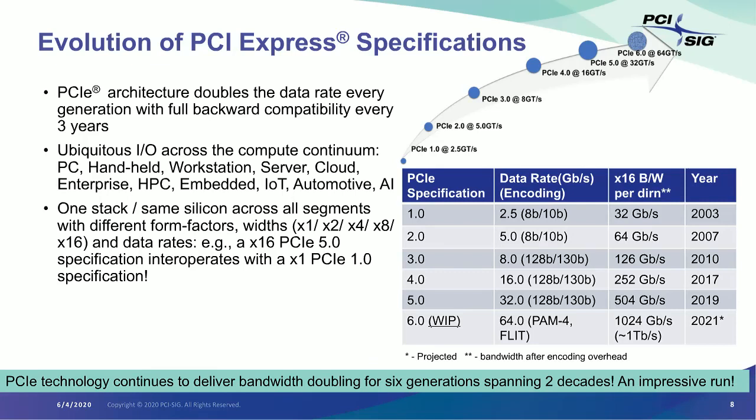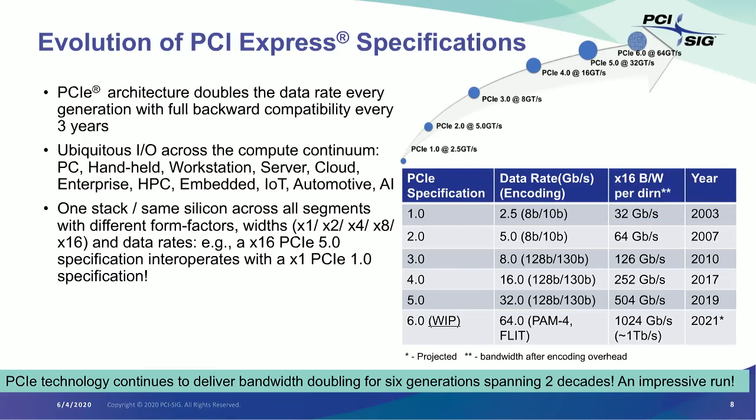We double the data rate every generation while maintaining full backwards compatibility. So if you look into the table, 1.0 started at 2.5 gig, had 8b/10b encoding. So the resulting bandwidth for a x16 link or a x16 device is 32 gigabit per second.